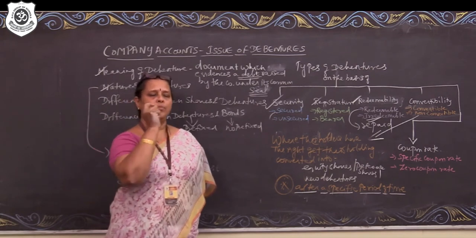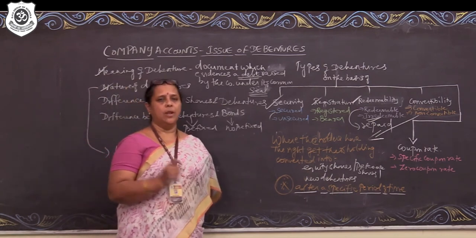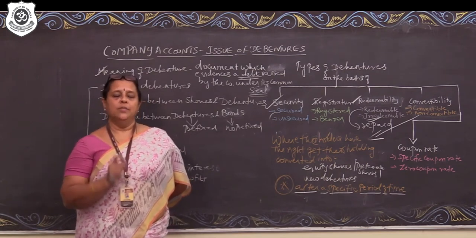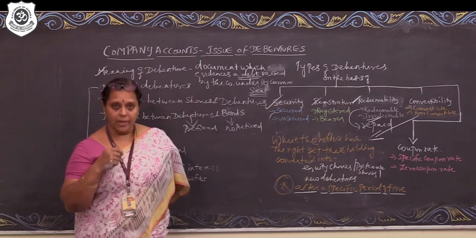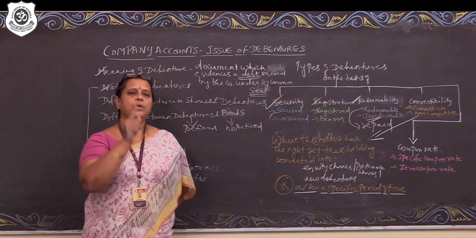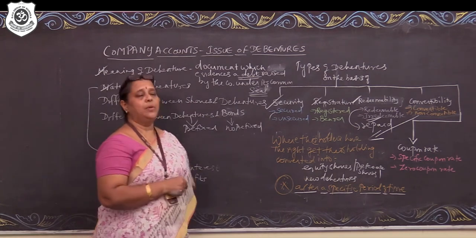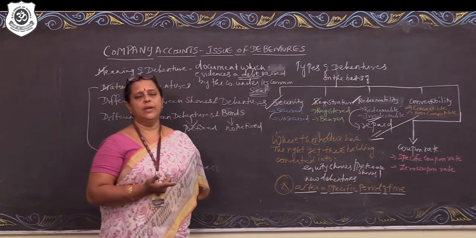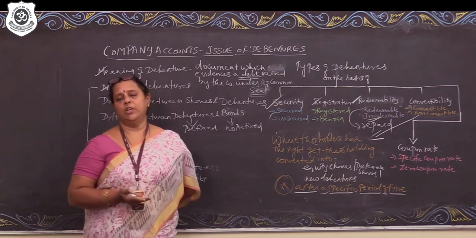So even if it's going to be an objective type question or a question in the board examination asking what do you mean by convertible debenture, we cannot merely say that those debentures which can be converted are called convertible debentures. We have to be very clear that those debentures where the holders have the right to get their holding converted into equity shares or preference shares or fresh class of debentures after a specific period of time. That is a very important one. Then what are non-convertible debentures? Obviously those debentures where the option is not given to get their debentures converted into equity shares or preference shares or new class of debentures, they are called as non-convertible debentures.